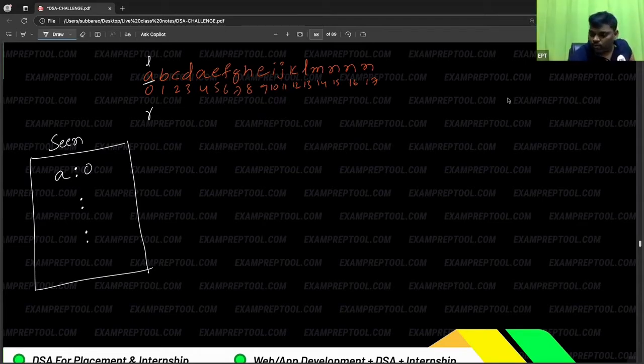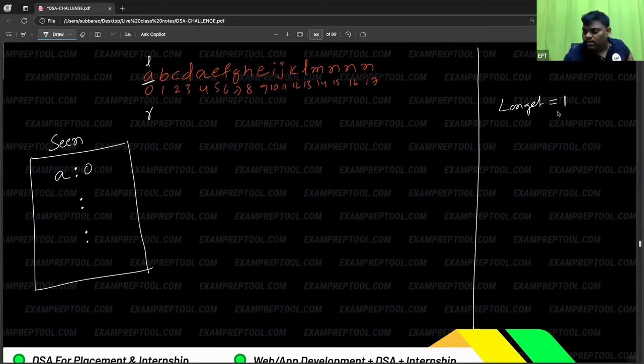And one more thing I want to ask: the longest one you want? Longest is equal to, as of now, what is the longest one? As of now, longest is 1 because there is only one character till now. So whenever a new person comes, longest will update. As of now, longest is 1. And one more thing, you have to note down this new person A came at which index? 0. Then as usual, R will increment.